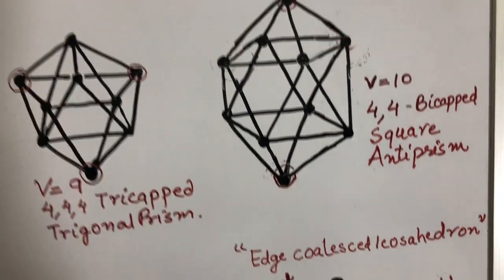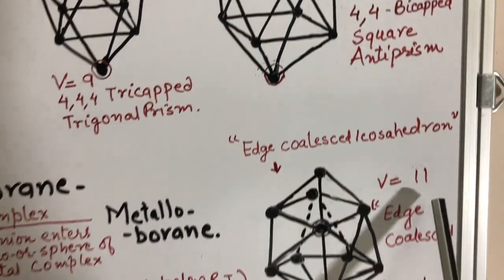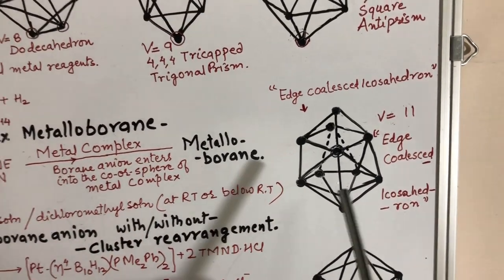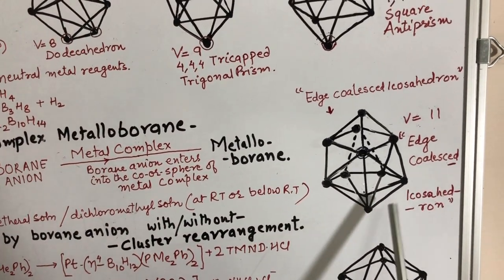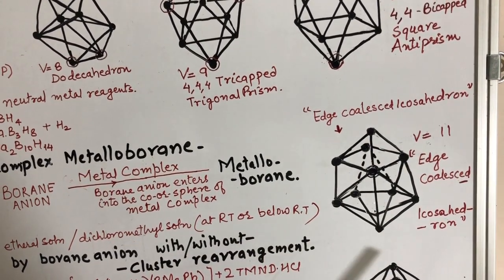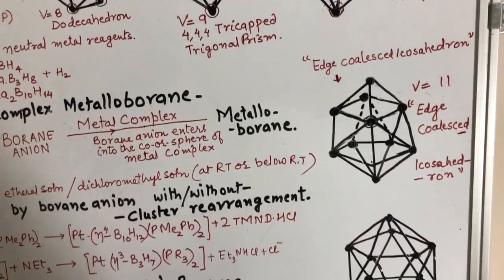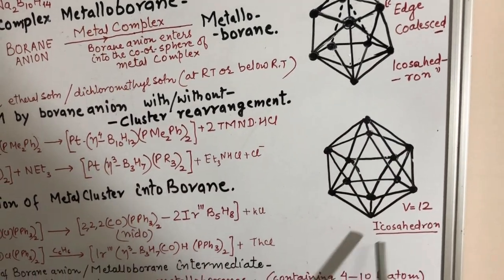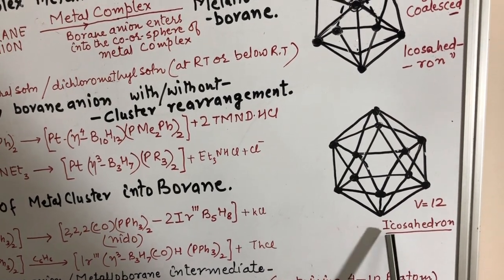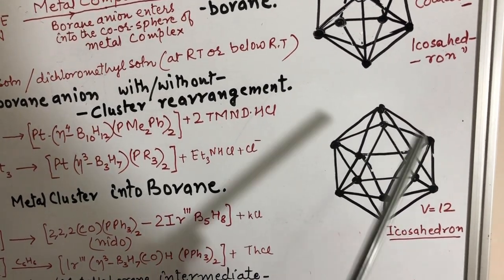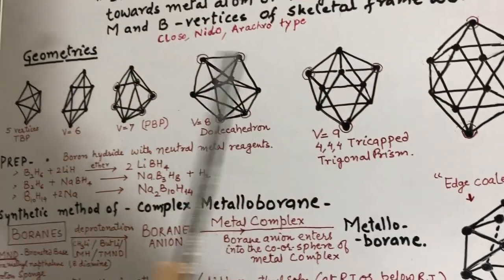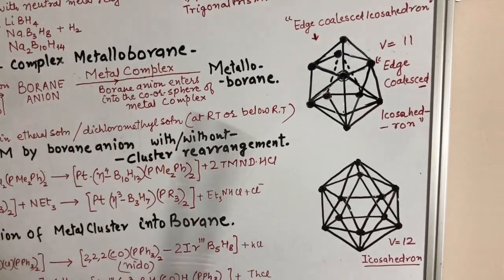And when there are 11 vertices, meaning the total number of boron and metal atoms is 11, the structure obtained is edge-collapsed icosahedron. And when the total number of boron and metal atoms is 12, the complex gets the geometry icosahedron. This is all about the various geometries according to the number of vertices.